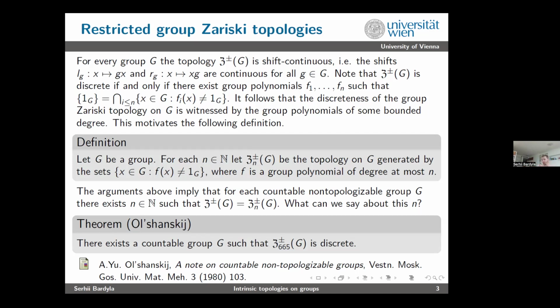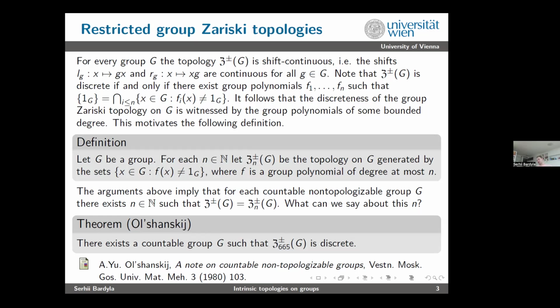So this motivates the following definition, which is a kind of stratification of the full Zariski topology. Let G be a group. Then for each n from the natural numbers, Z_n^±(G) is the topology on G generated by the same things as in the Zariski topology, but we take not all possible group polynomials, only polynomials of degree at most n.